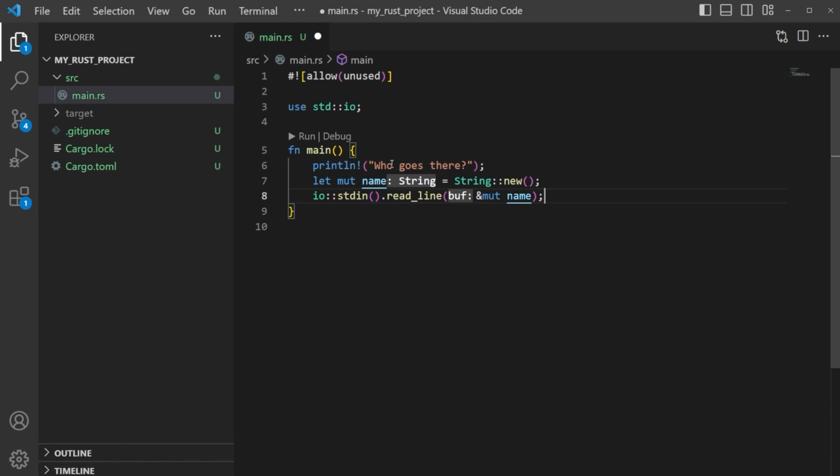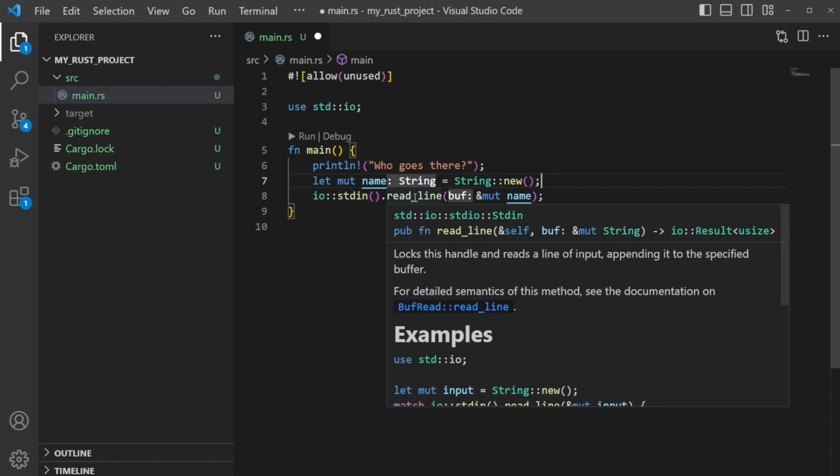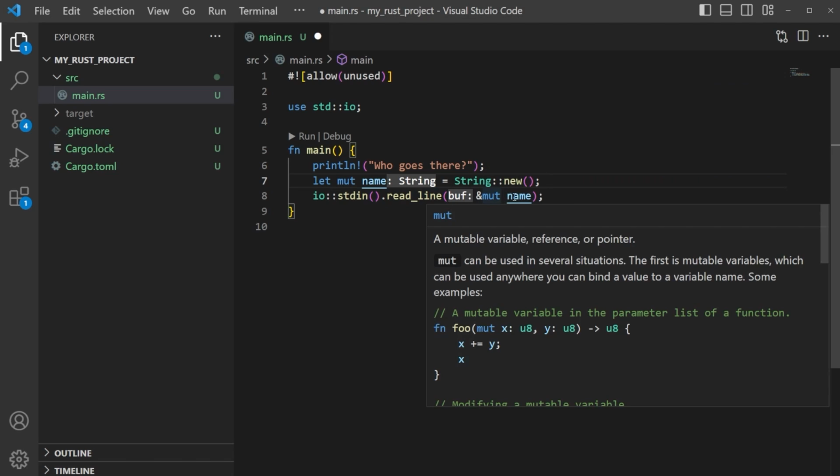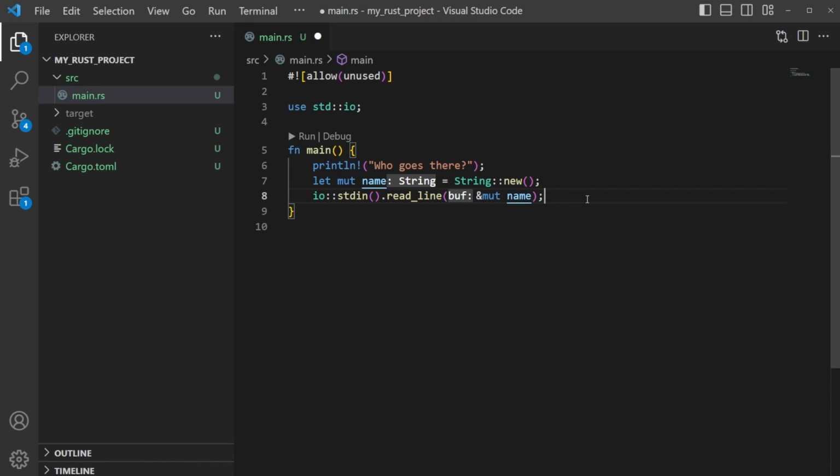So what's going to happen is we have name, which we're storing. We're creating a string, brand new, nothing inside of it. And then we're going to take input, read the line, and put that into our mutable of name. Pretty straightforward. And then we could just say something else.